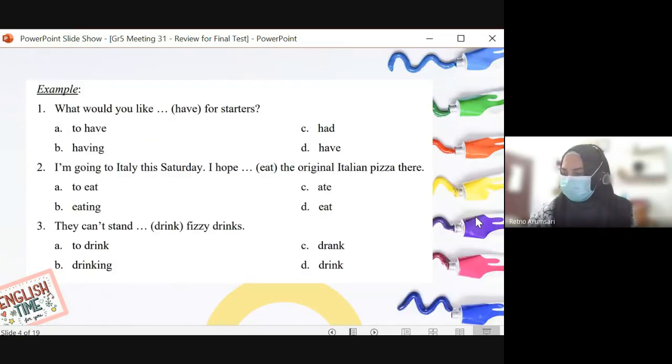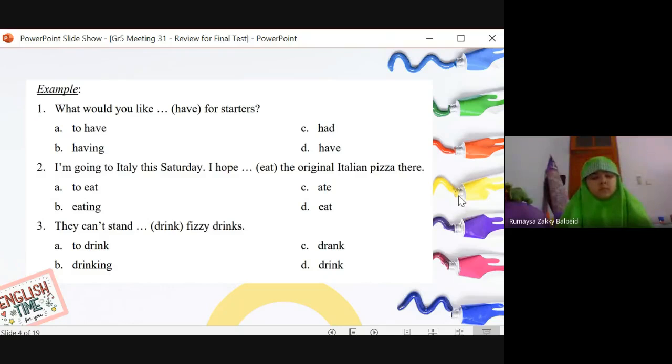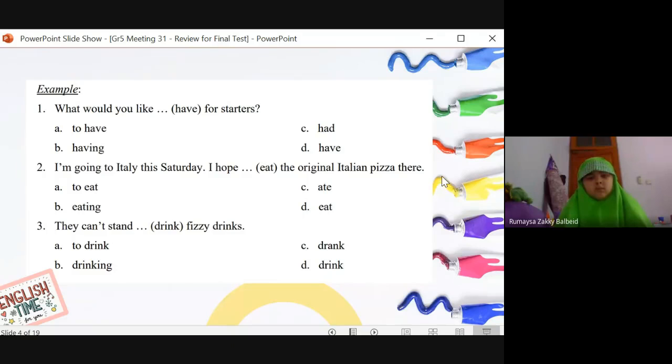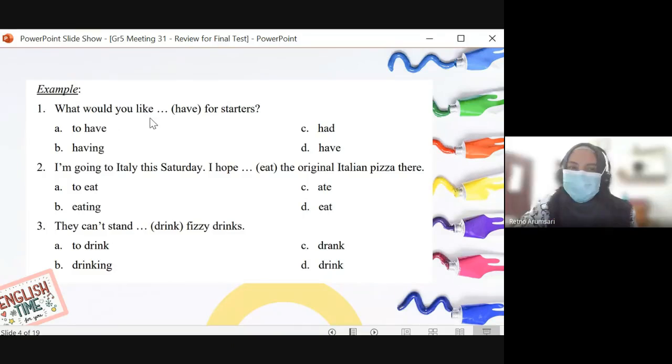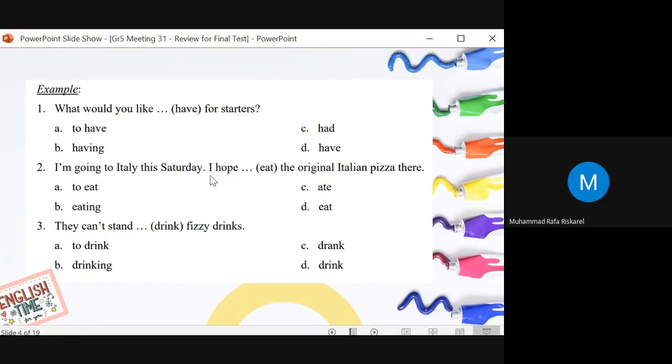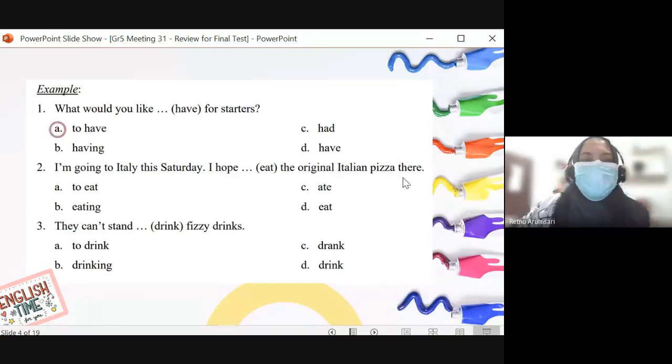Number 1. What would you like? What's the answer? Having or to have? It is to have, because would like is the same as want.